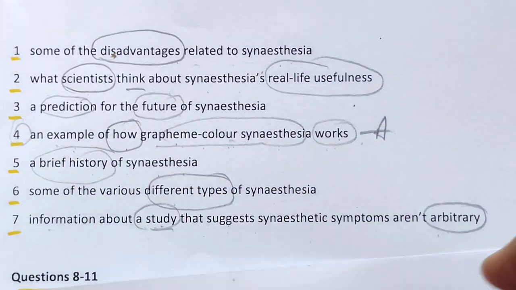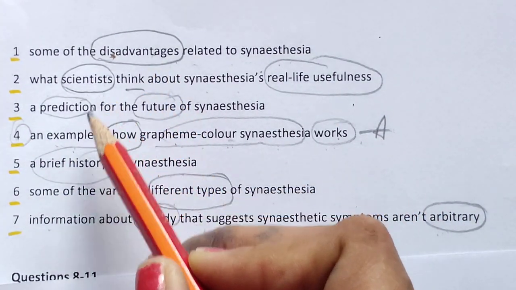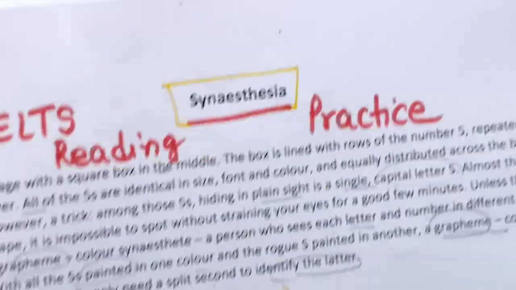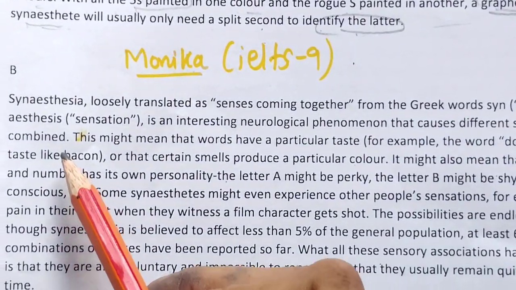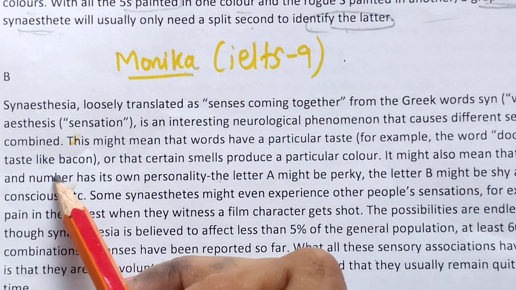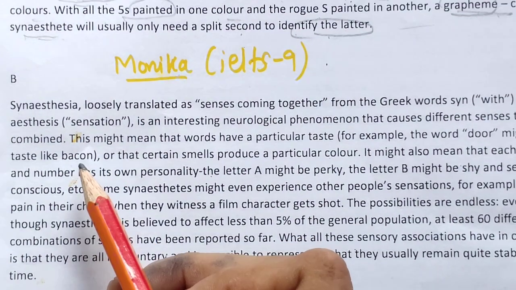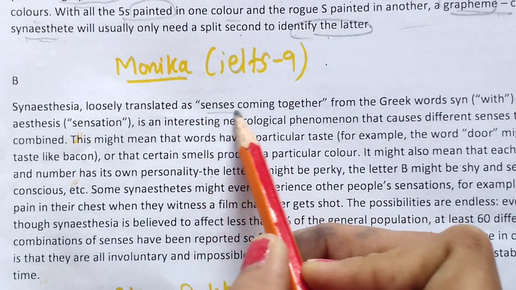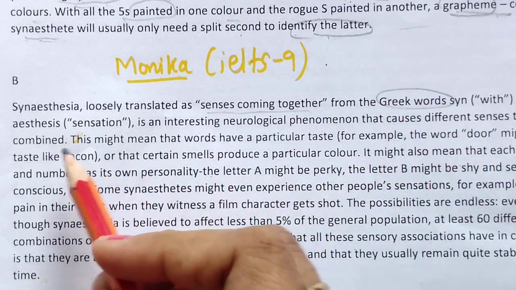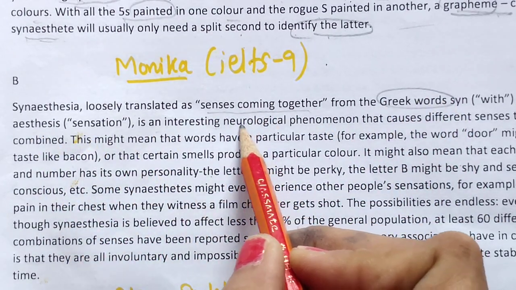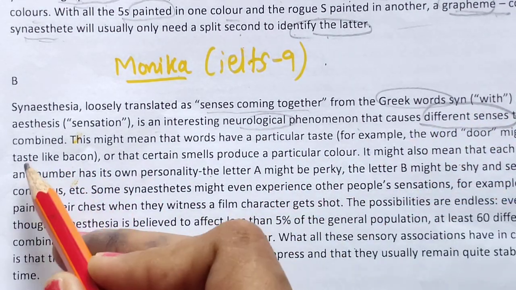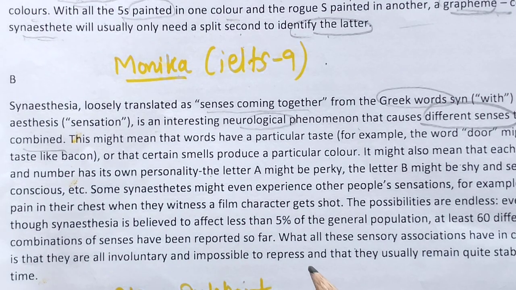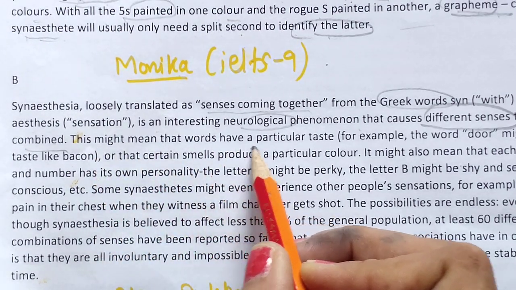Okay, so next paragraph. So we were looking for disadvantages, this, brief history, different types. Okay, so next paragraph we can see this B number. I am showing the full paragraph. I guess you can read it. So here what we can sense is coming together from Greek words. Okay, it is an interesting neurological phenomenon that causes different senses to be combined. It means that words have a particular taste.